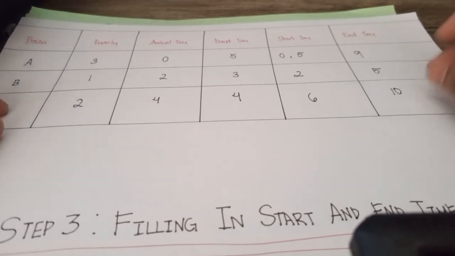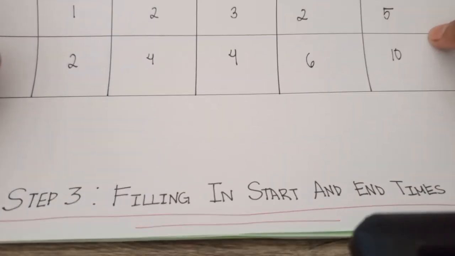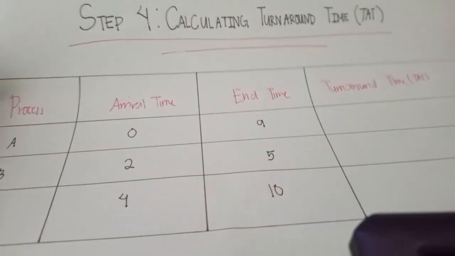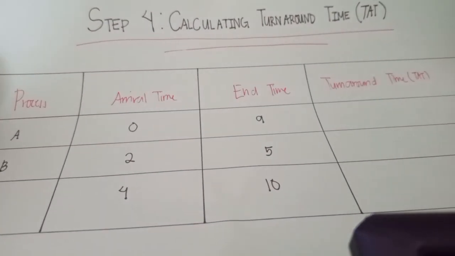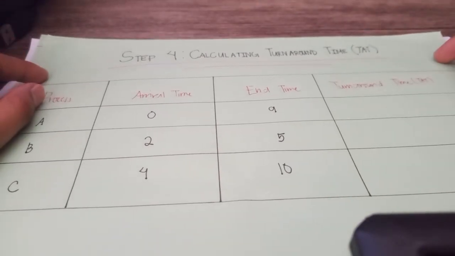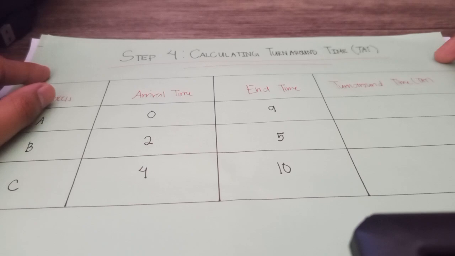Looking at the execution order, we fill in the start time and end times. So let's move on to step 4, which is calculating turnaround time. Turnaround time tells us how long each student stayed in the system.